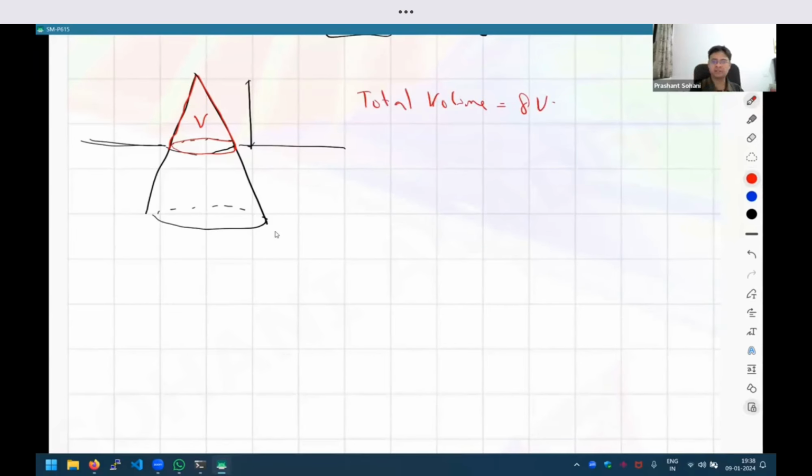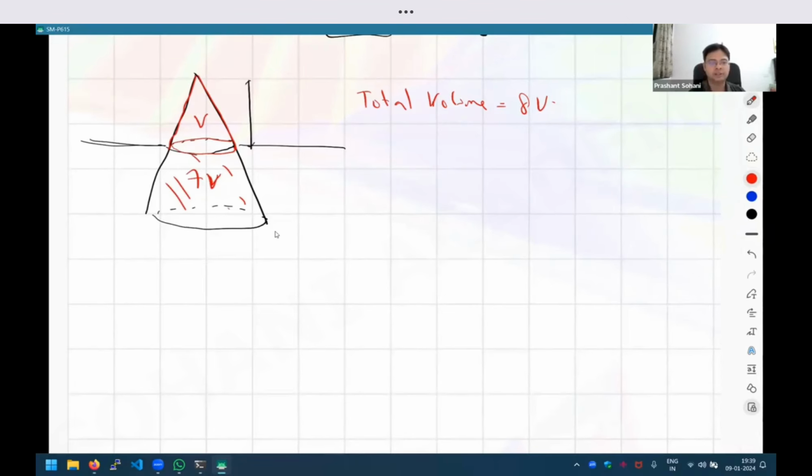Okay, I hope everybody understands this concept: when the dimension becomes double, it is going to be double in all three directions, right? Height, width, and breadth. So therefore, the total volume is 8V, and therefore the remaining part, the part below, is going to be 7V, because then V plus 7V will become 8V. Okay. So just knowing this ratio, that 1:7 ratio of the top part to the bottom part, is all we need to know. We don't need to calculate the actual volume. Okay, because that is not going to matter.